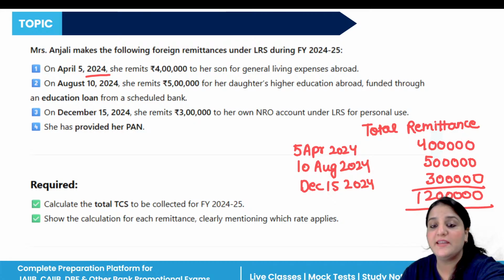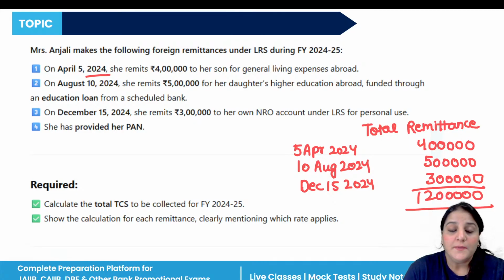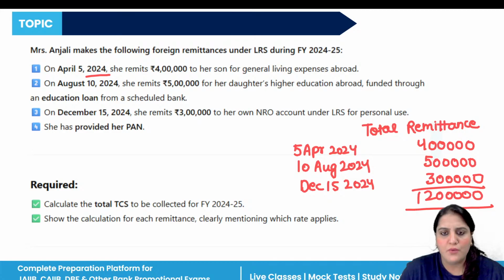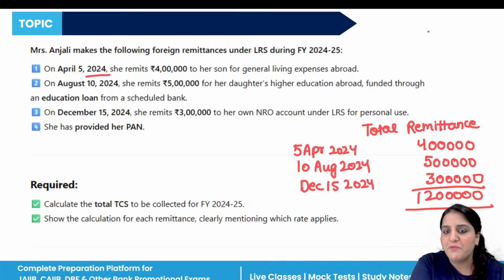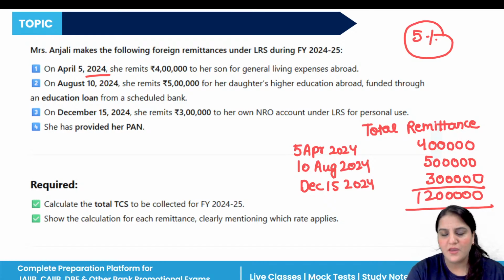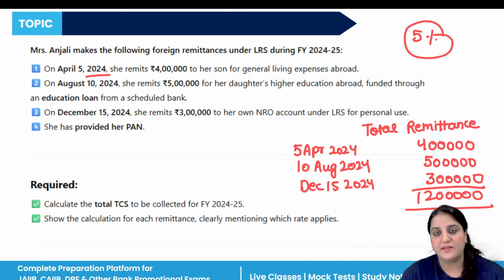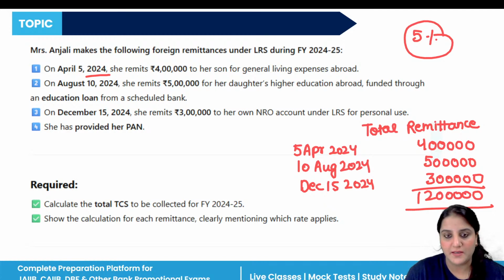But here one thing is there: the general remittance to the NRO account, in which 5% is applicable, right? 5% is applicable here because PAN is provided. If the PAN card is not provided, in that case this percent becomes 10%, right?